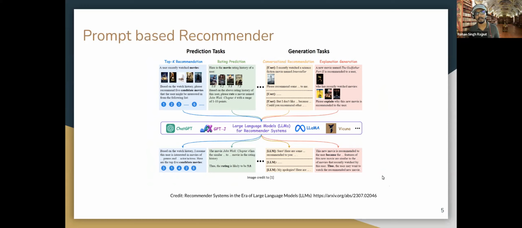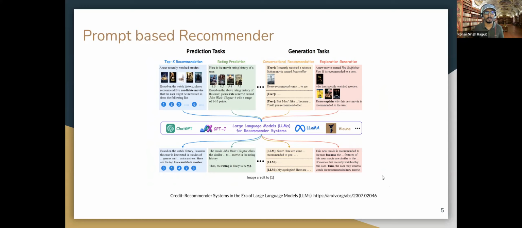Now, when we deal with this kind of sequential data, we can use it to generate the next item, similar to an LLM model where we predict the next word in the sequence. Similarly here, using your historical item interaction, we can predict what you will be watching next.